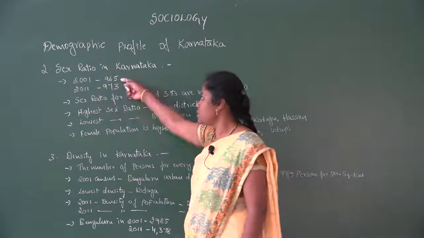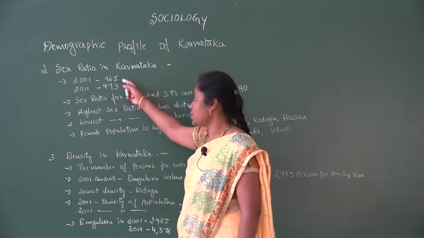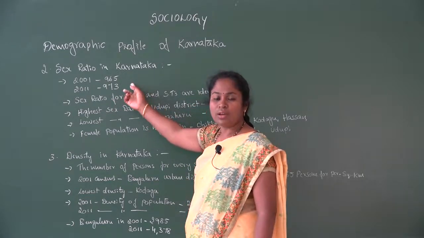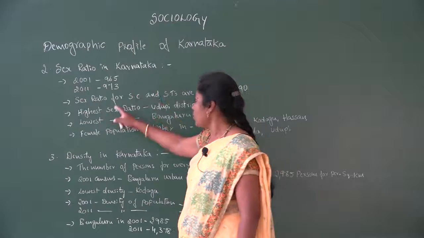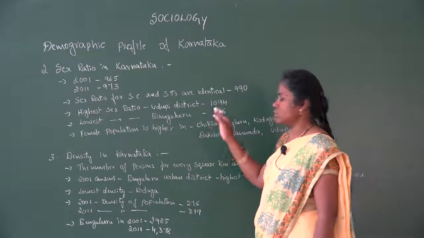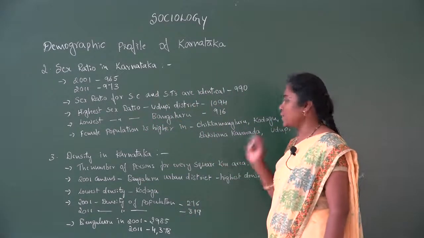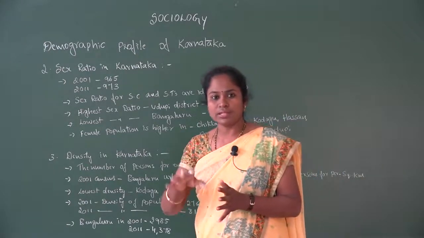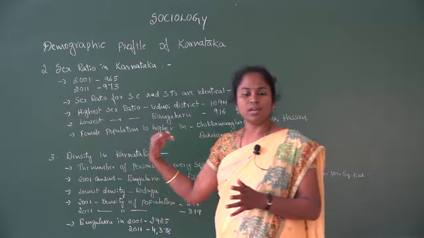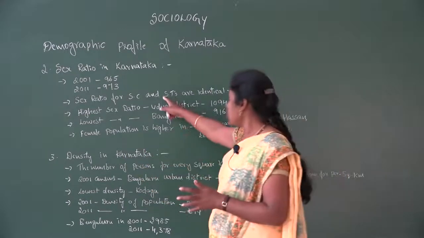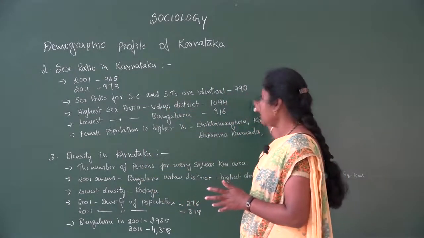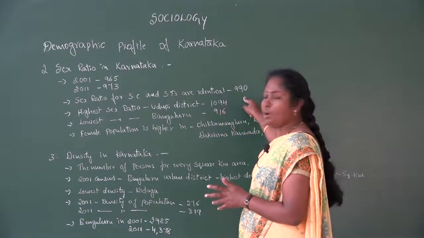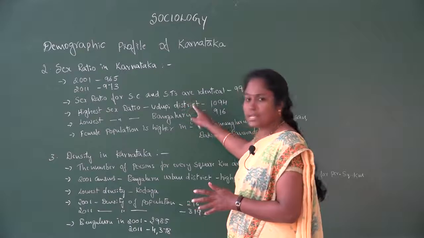So the difference we can see there, from 965 it has increased to 973. And here we could find the sex ratio for scheduled castes and scheduled tribes has also changed. Overall the state is lesser compared to the scheduled castes and scheduled tribes. So the increase we can see here is 990 females for 1000 males in SCs and STs.